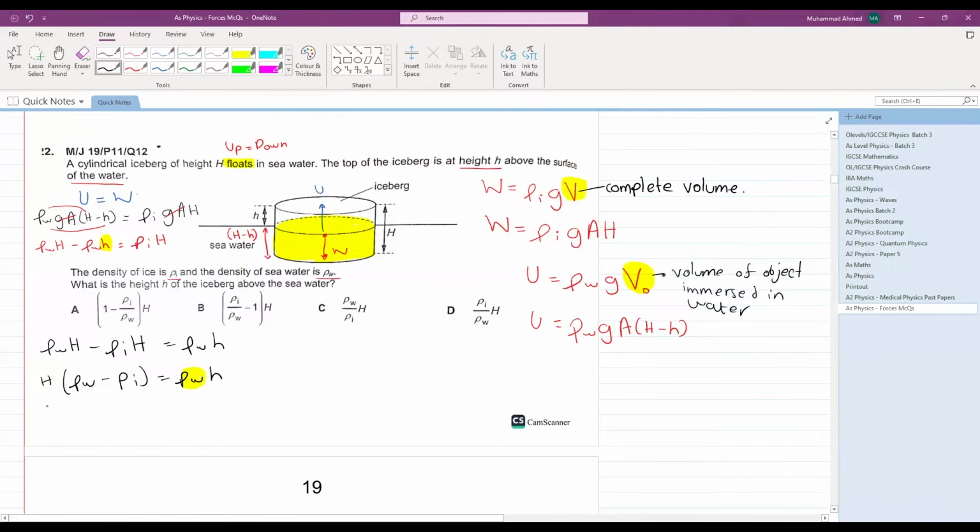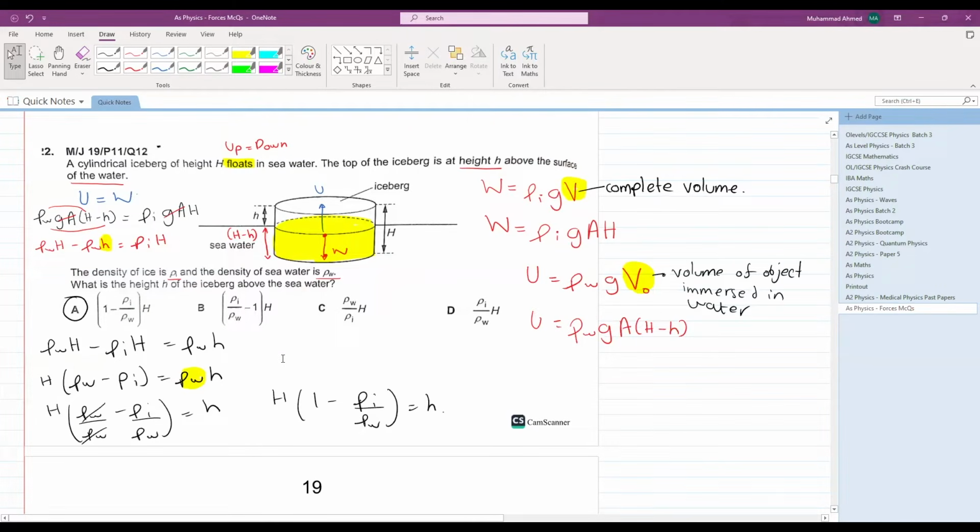H times density of water minus density of ice, divided by density of water, is equal to your small h. What will be your final answer? H times 1 minus density of ice divided by density of water is equal to small h. A is your answer. Simple. This was a lengthy question.